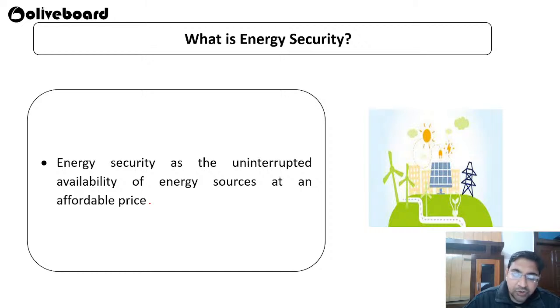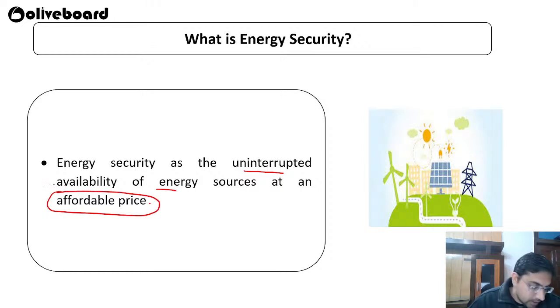Okay, it should not be like today some power line has broken, something has happened, and now power will not come because of too much wind, too much rain, the electricity is not coming. No, energy security is uninterrupted availability of energy at affordable prices, so that everybody can afford it. Okay. In energy, I am not only talking about electricity. Energy can be anything. It can be your gas, oil, anything. All those things are included here.